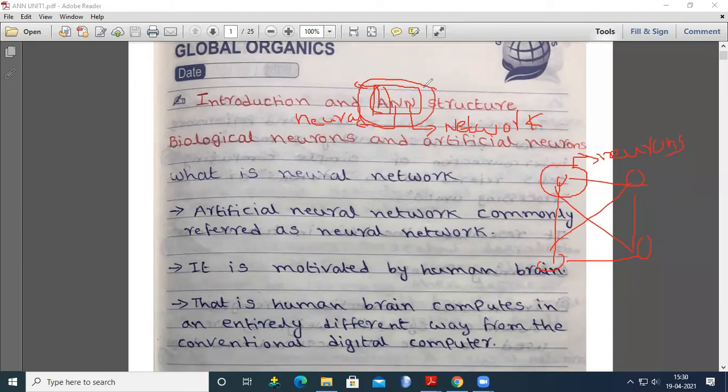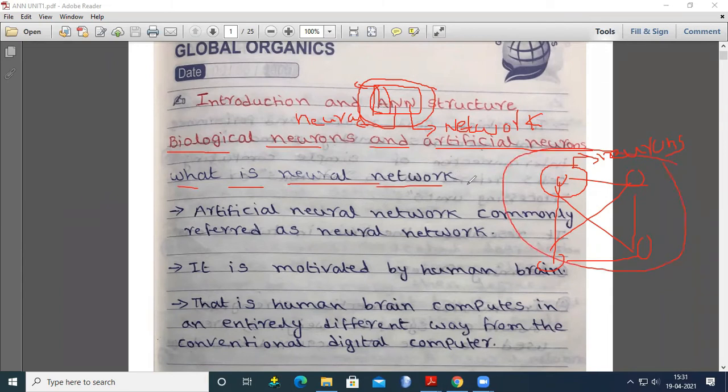ANN is nothing but trying to create or mimic a human brain by using electrical circuits. Then we have biological neurons and artificial neurons. If you create any artificial neural network by using electronic components, we call that a neural network.